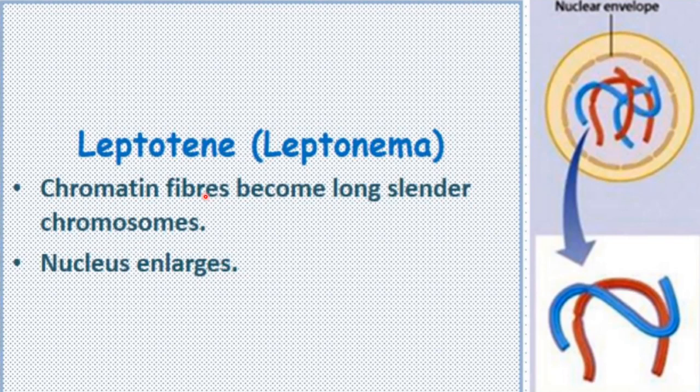So chromatin material is present up to this stage. Now what happens during this stage? The chromatin fibers become long slender chromosomes, like you can see here, okay. The chromatin fibers will start condensation and will start taking the shape of chromosomes, right? So the chromatin material is taking the shape of chromosomes.